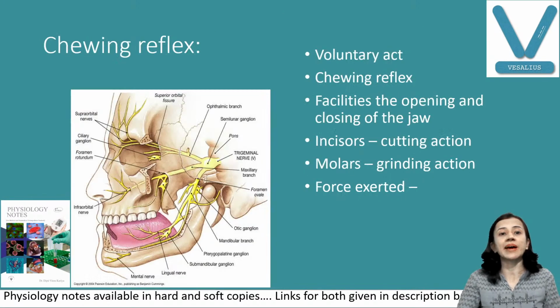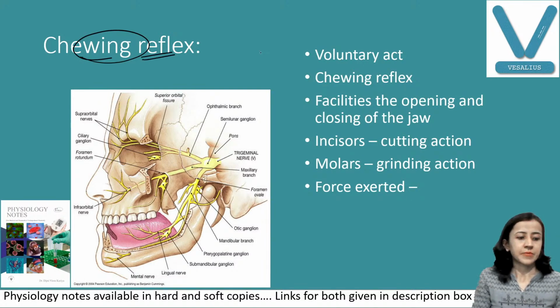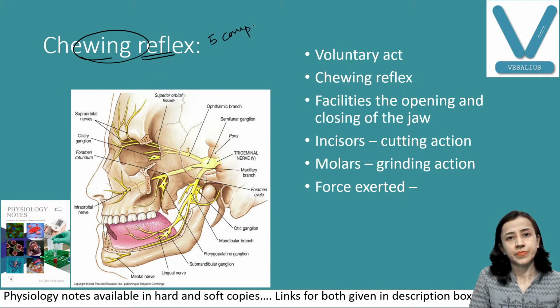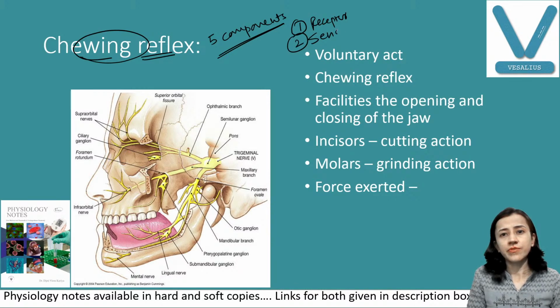Now we will discuss the mastication or chewing reflex. Now what is this reflex? You know that a reflex has 5 components. Which are the components of a reflex? If you are talking about any reflex, it has 5 components. One, receptor. Second, sensory nerve. Third, center. Fourth, motor nerve. And fifth, muscle.